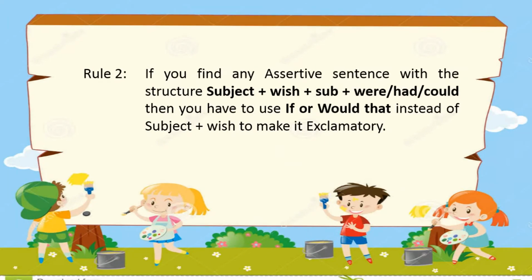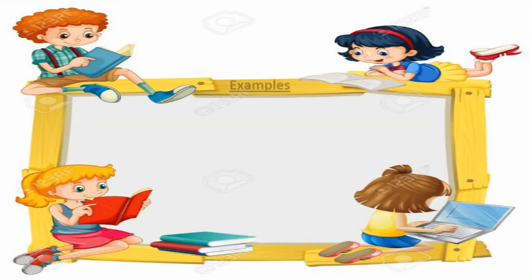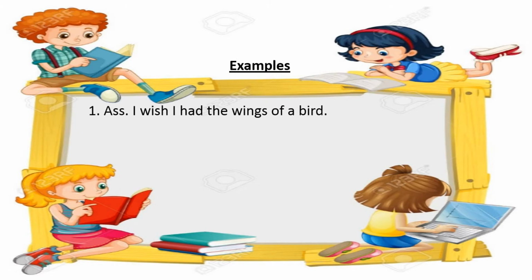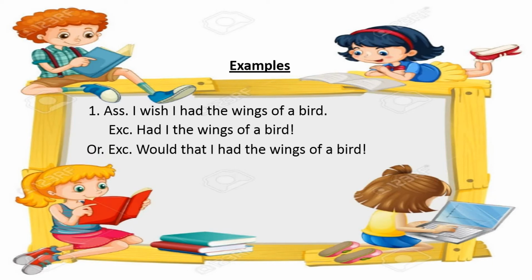Let's go for the examples. Assertive: I wish I had the wings of a bird. So from the structure you can write: had I the wings of a bird, or would that I had the wings of a bird. Next, I wish I were a king.